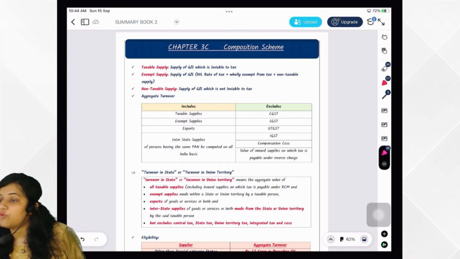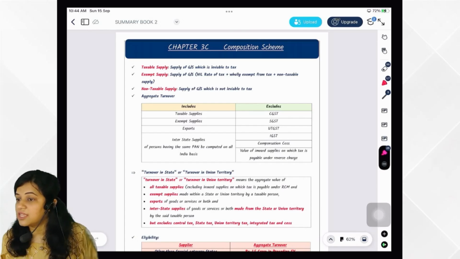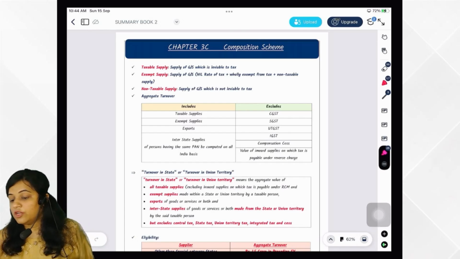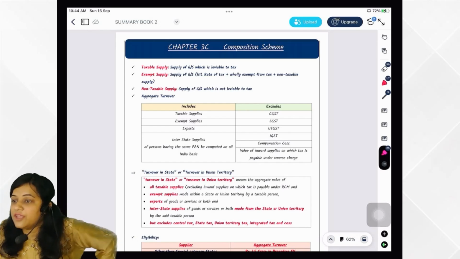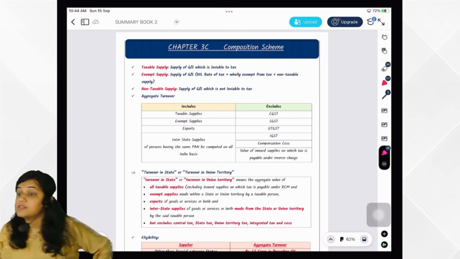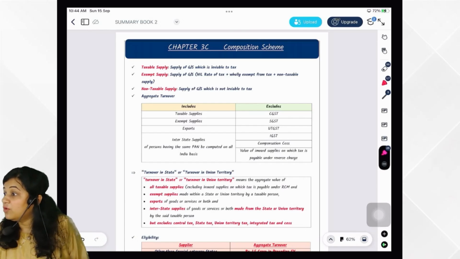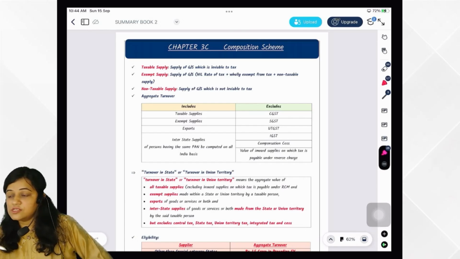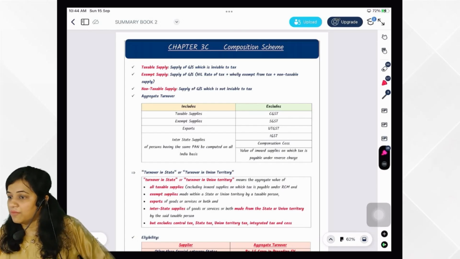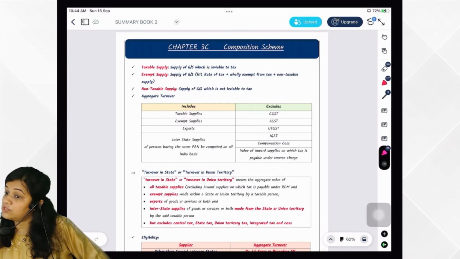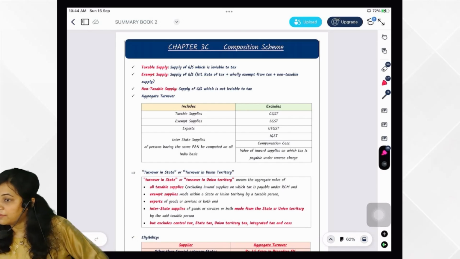Now section 10, what is that? Composition scheme. Okay. So not even 1 hour has started. When we have started, we have completed how many chapters? 3 chapters revision we have done in just 1 hour. Okay. So this is the speed you have to keep in exam. If you are able to do on your own, please do. Otherwise, we will connect. Okay.